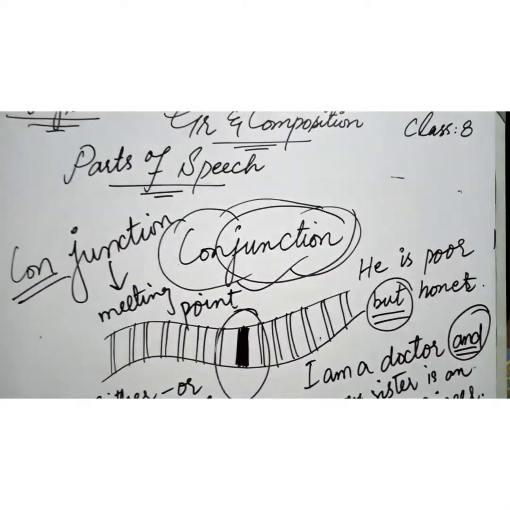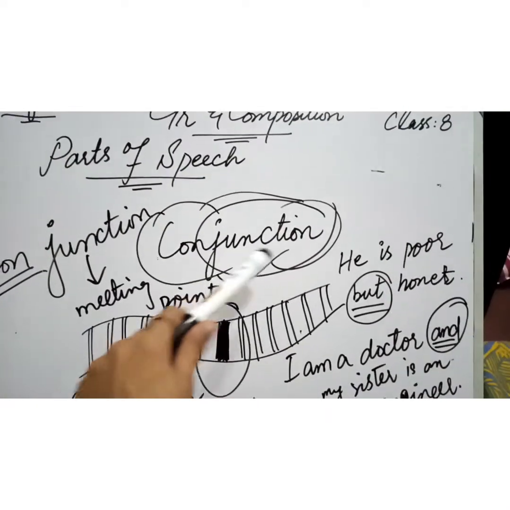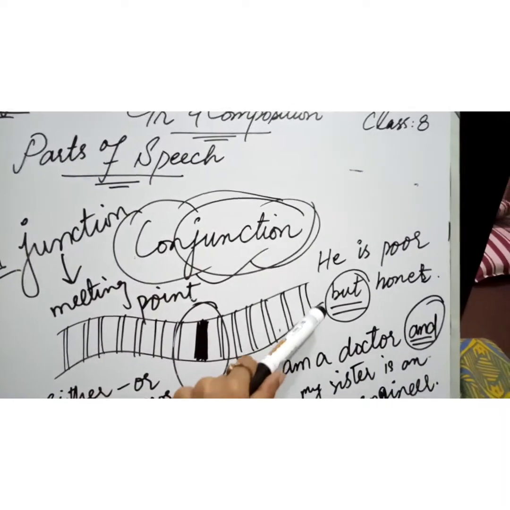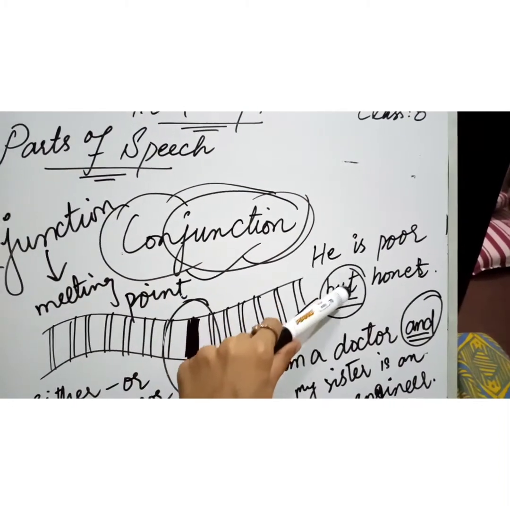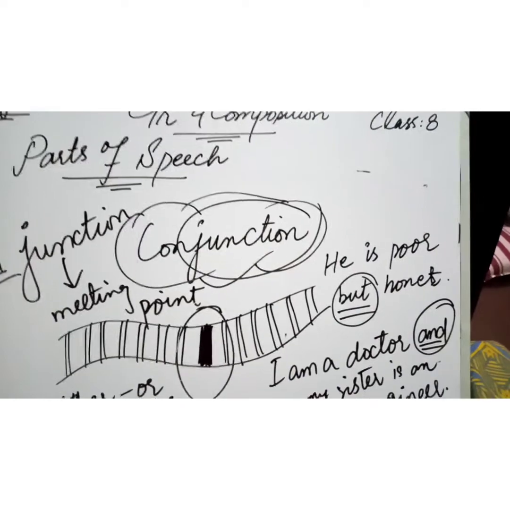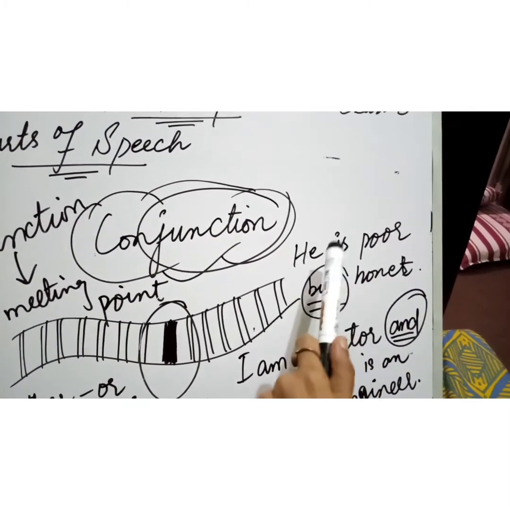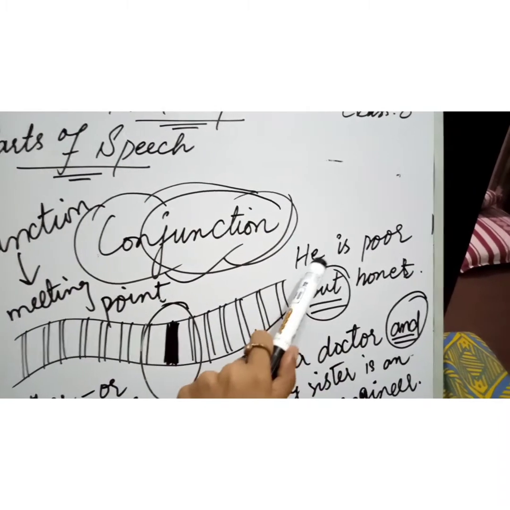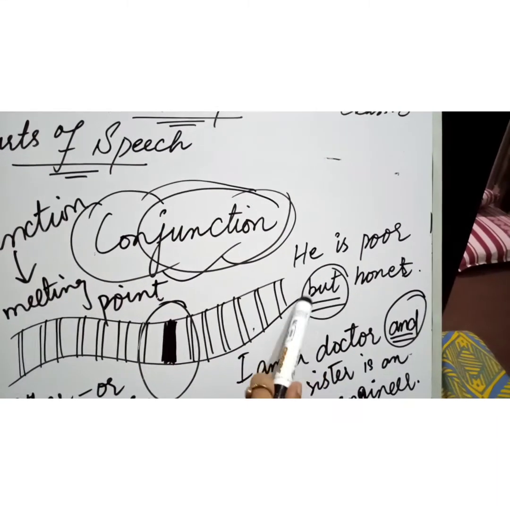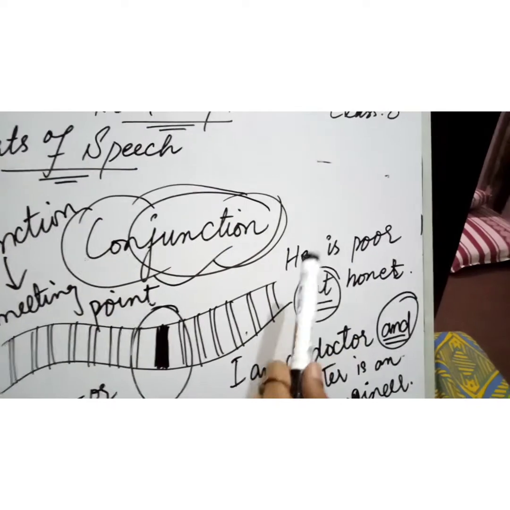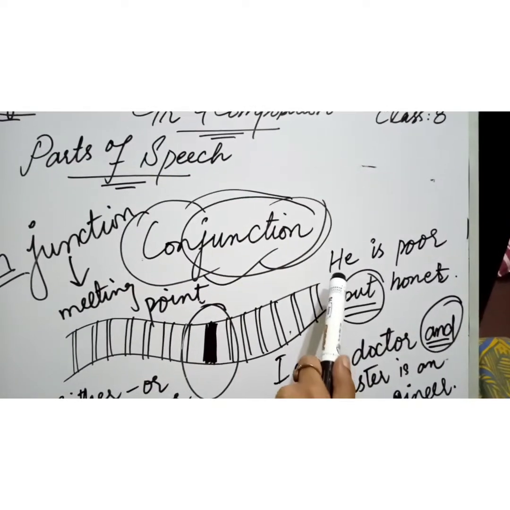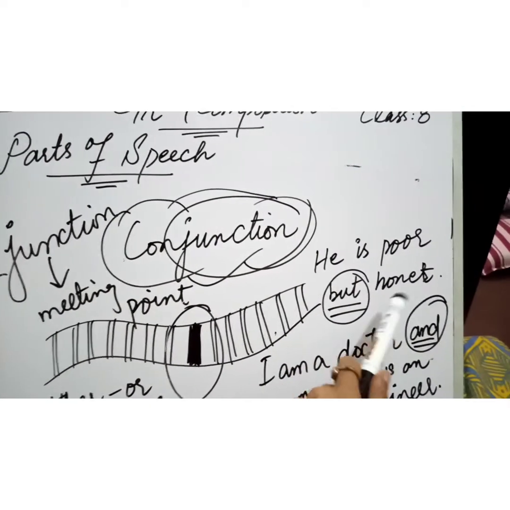So conjunction is a word that is used to join two sentences or two words. If you see the example here, he is poor but honest. So you see that I have joined two sentences. He is a poor boy, he is an honest boy. If I want to join these two sentences, I would say he is poor but honest.